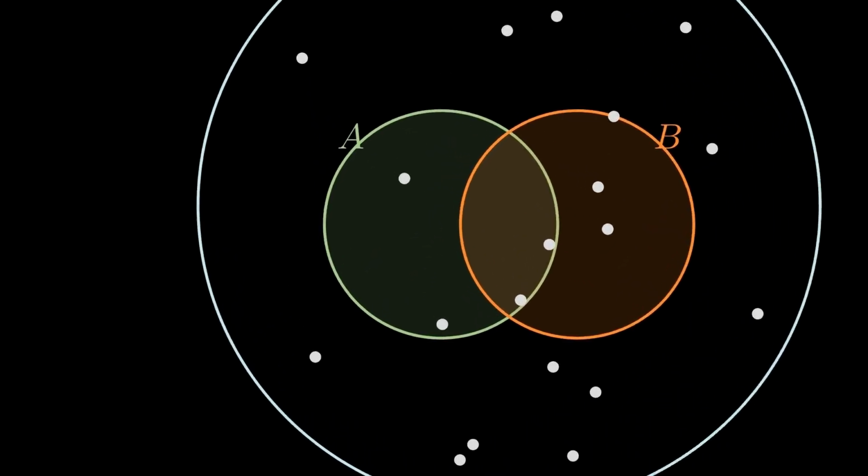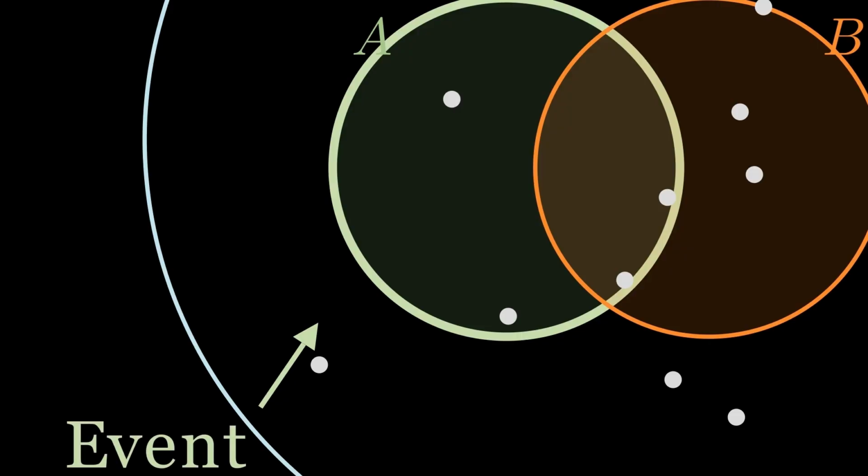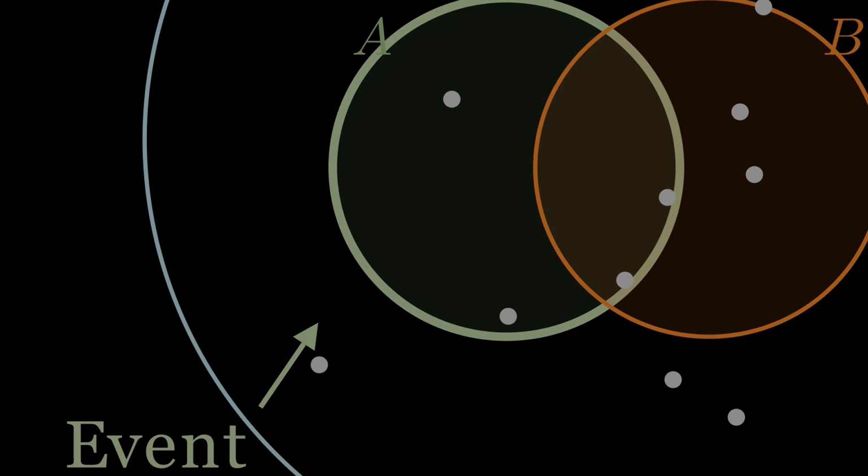But before we can calculate chances, we need a way to organize this space. One way to organize this is by using set algebra. An event is a subset of our space. We can perform operations between events, but first we need to define what kind of operations we will use.